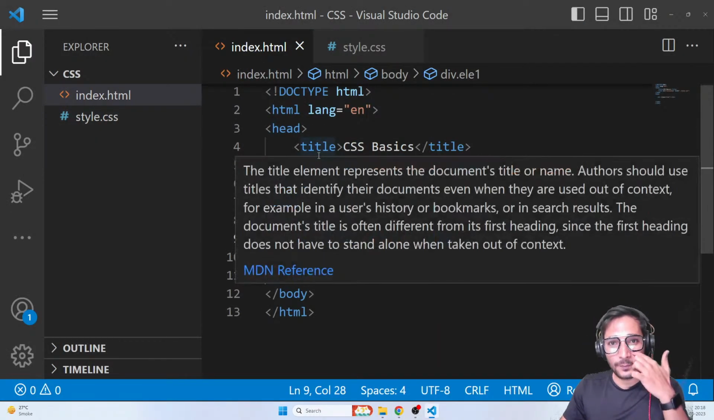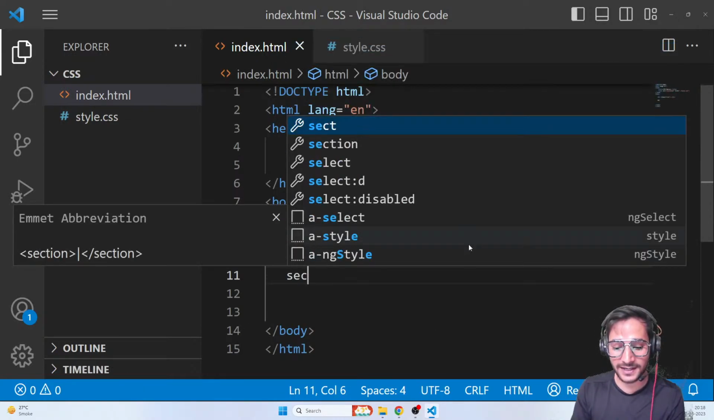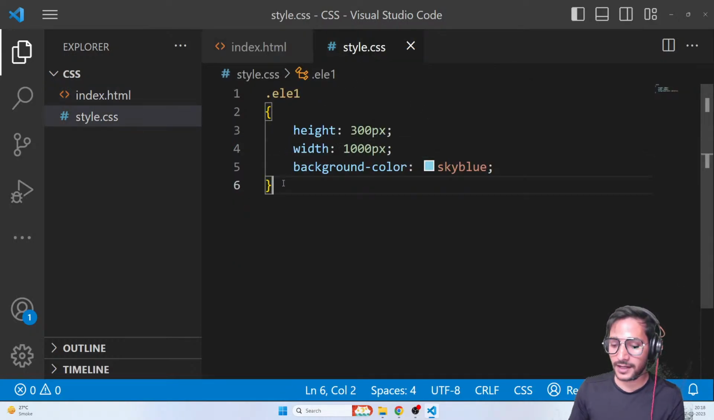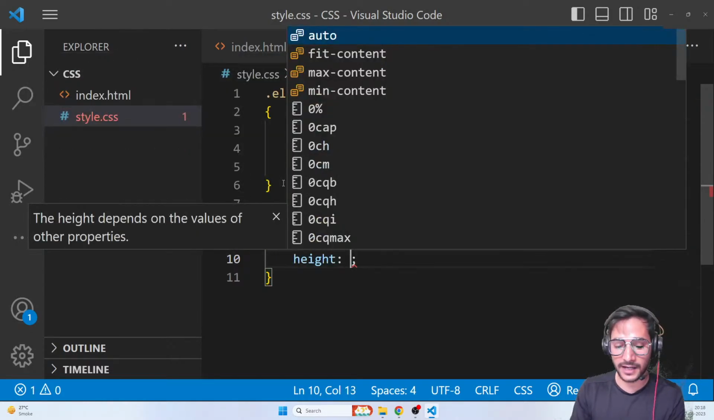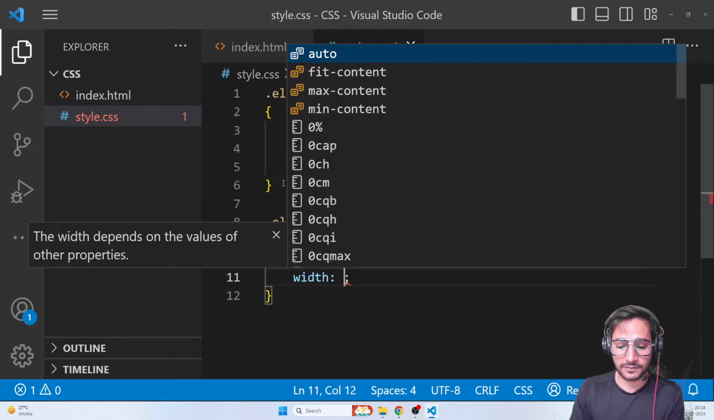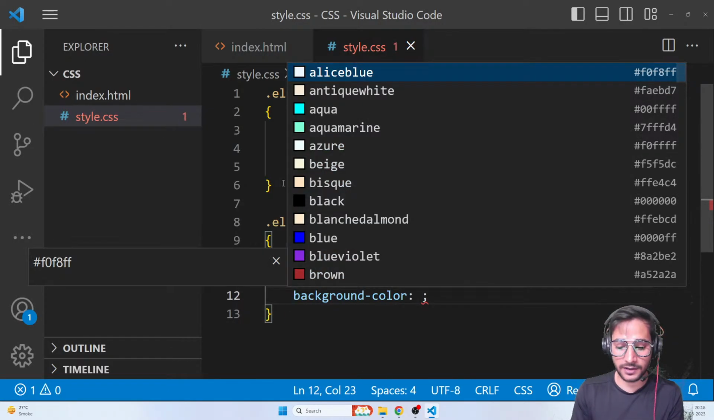Now to prove to you that all those tags that I mentioned, main, section, all of them, just create boxes, let me show you that. Let's create a section tag. And let's give it a class of ele2. Here we go. I just go here, dot ele2. Same stuff. I can give any height, so let me just give it 200 pixels. I can give any width, so let me just give it 1000 pixels. And background-color, let's say blue.